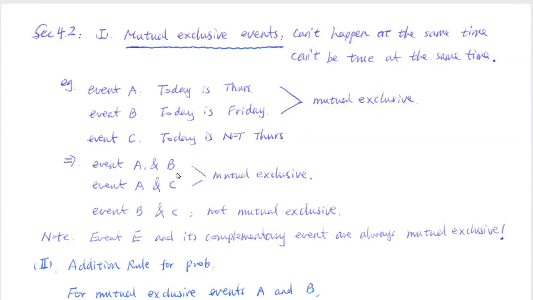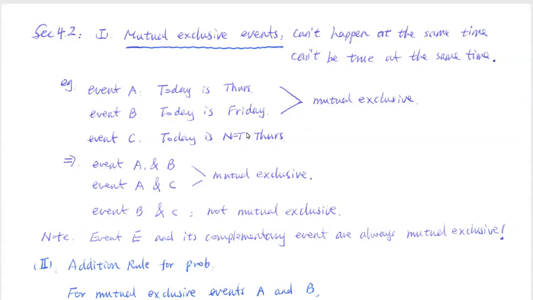Okay, and then how about another event C: today is not Thursday. If we compare A and C, is it possible for them to be true at the same time? Event A, today is Thursday. Event C, today is not Thursday. It's impossible for them to be true at the same time, because they are opposite to each other.